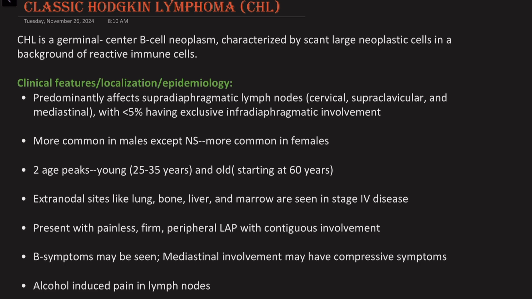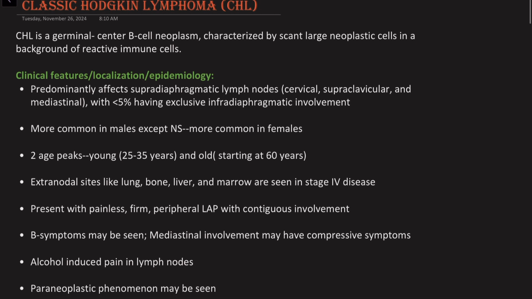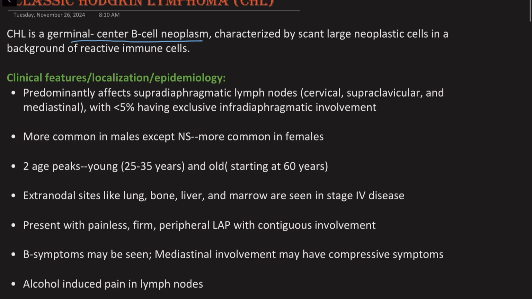So today we're going to be talking about classic Hodgkin lymphoma. Classic Hodgkin lymphoma is a germinal center B cell neoplasm which is characterized by scant large neoplastic cells in a background of reactive immune cells. So important thing to remember is that the neoplastic cells will be scant, that is there will be few and scattered, and the majority of the cells in the background are non-neoplastic.